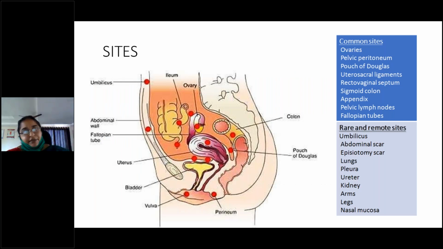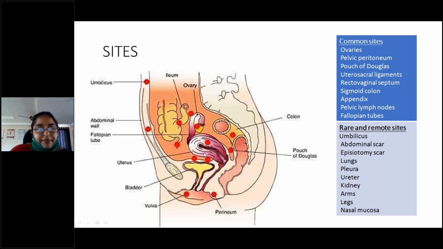See, these are the sites of endometriosis. See, this is the uterus. Can you see this? There are so many sites marked with red points surrounding the uterus. What are the common sites you will see?